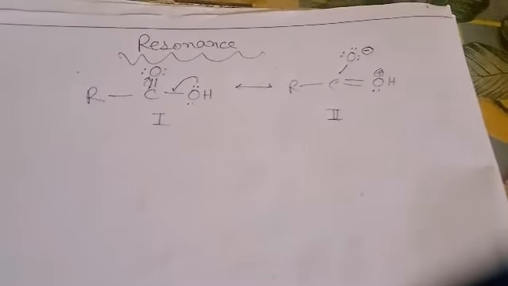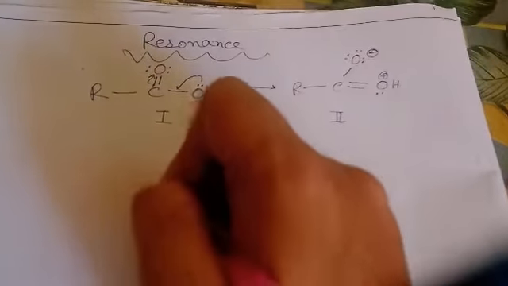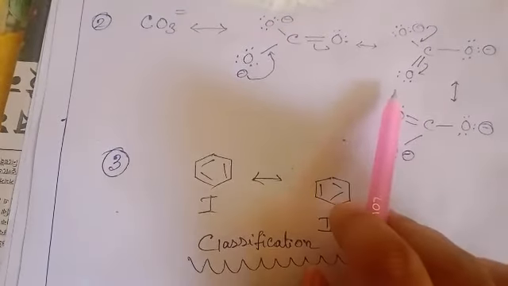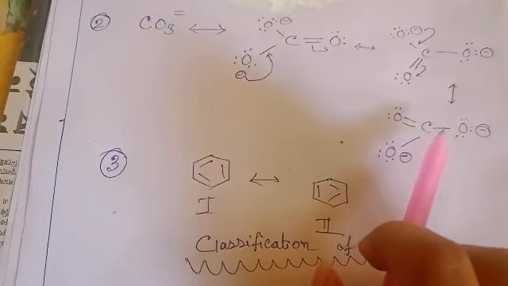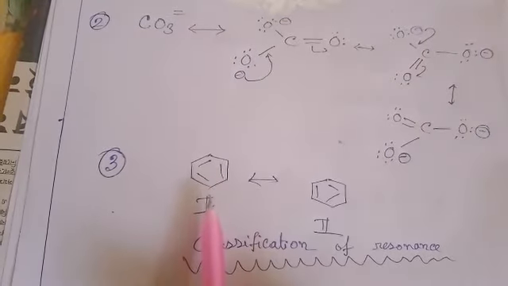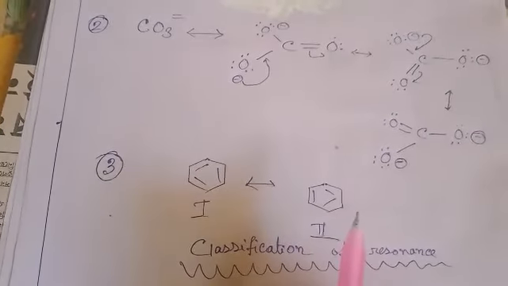It is to be noted that resonance is not a phenomenon, it is only a hypothetical concept, and through this concept we can define various chemical and physical properties of a chemical compound. If I take one more example, the carbonate ion may also be expressed in different canonical forms where the lone pairs on the oxygen are delocalized in each canonical structure but the overall structure is the same. Then we can take benzene as an example where the pi electrons are delocalized. So these are some examples of resonance.